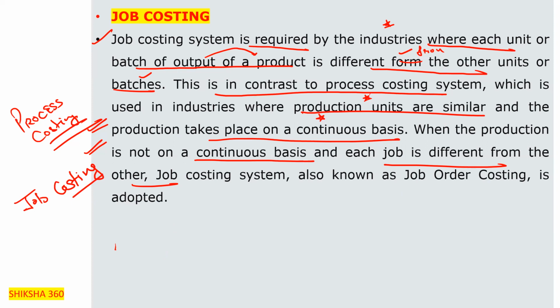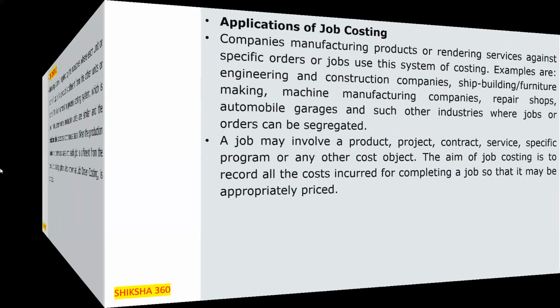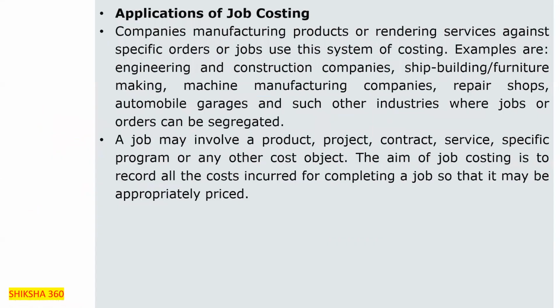Now we will discuss where the job costing system is to be used, or where it is to be adopted. Please remember one difference: job costing is used where there is no continuous production of units. And where production takes place on a continuous basis, that is known as process costing. Now move to the next one.